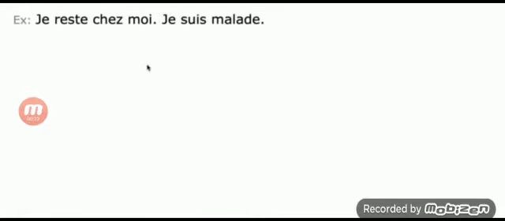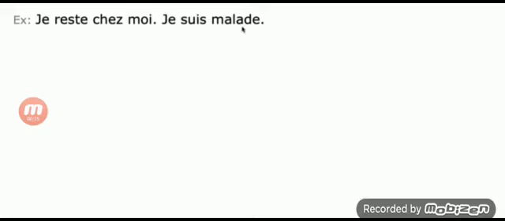Dear students, now we will see the fourth exercise in second lesson. Combiner les phrases en utilisant le passé composé et l'imparfait. Join the sentences by using a verb in passé composé and imperfect. So see the example.